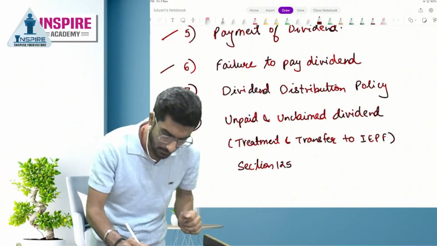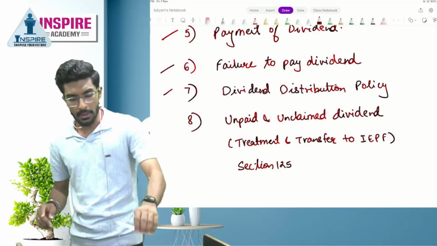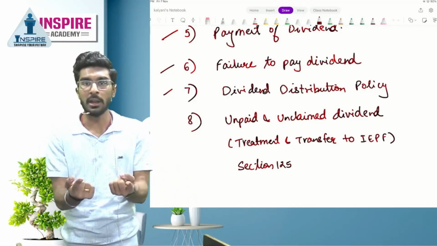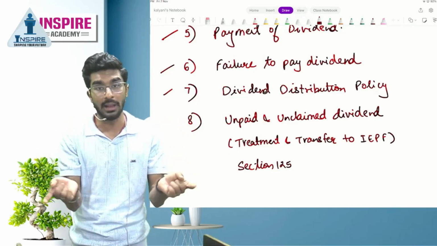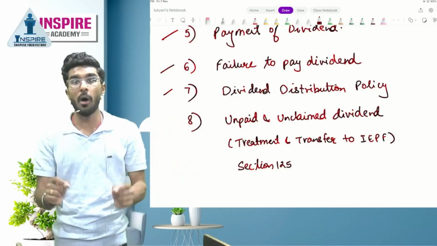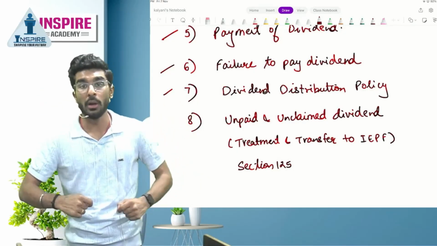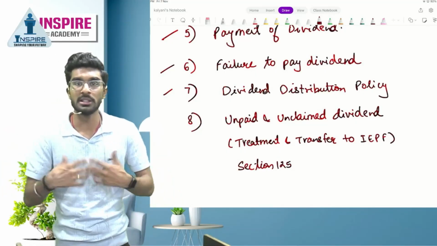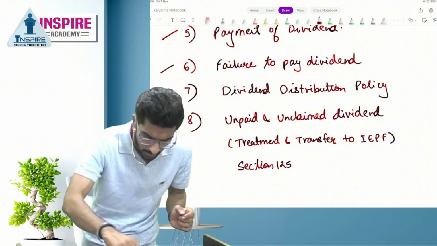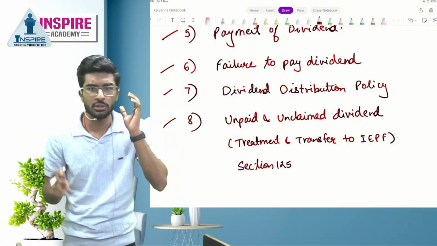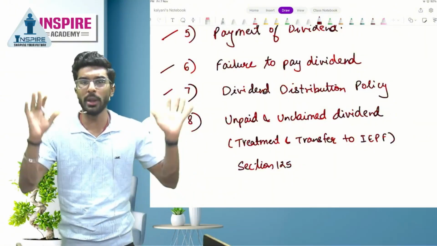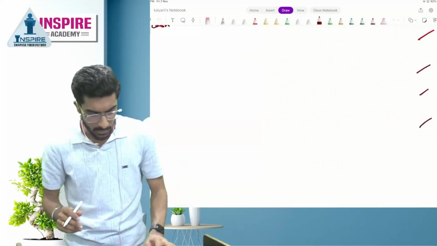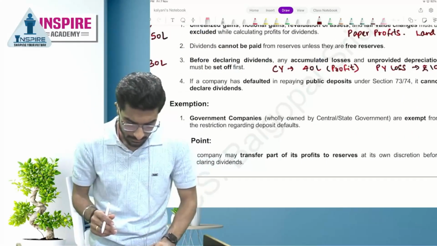We'll understand this. After that, if the company is paying dividend, but shareholders cannot be found, in that situation, what is the remedy available to the company? What are the steps the company has to take to cover such a situation? We'll understand this in the topic. So 8 simple, sweet, quick topics we are going to cover in just half an hour. Without wasting any time, let's get started.